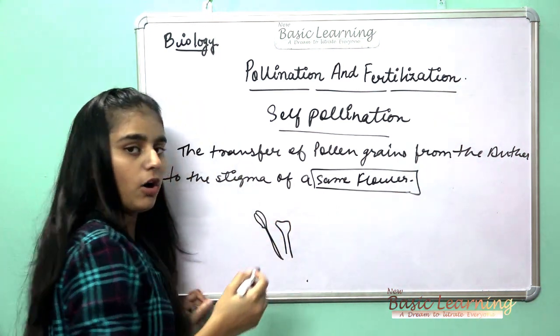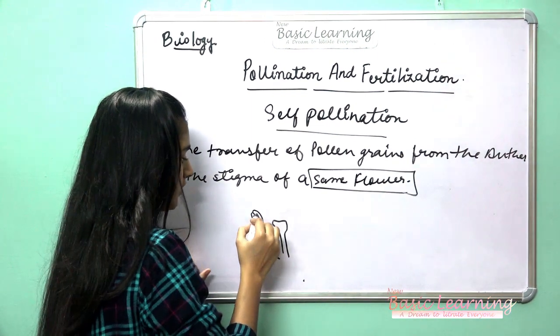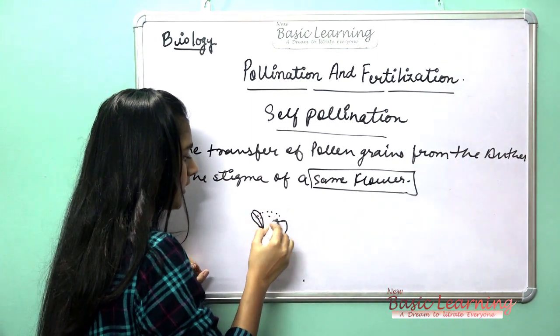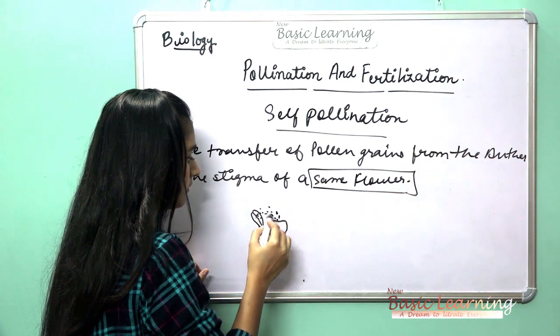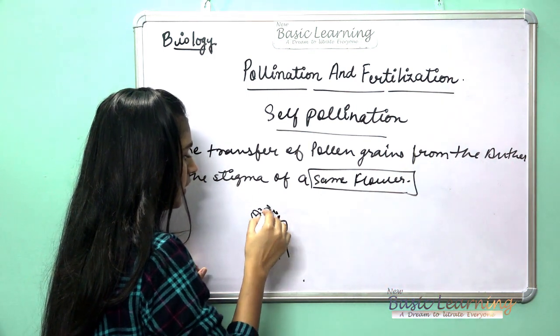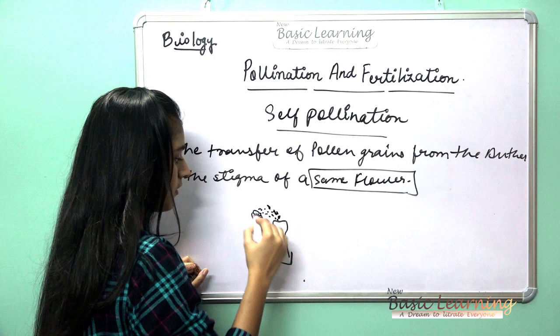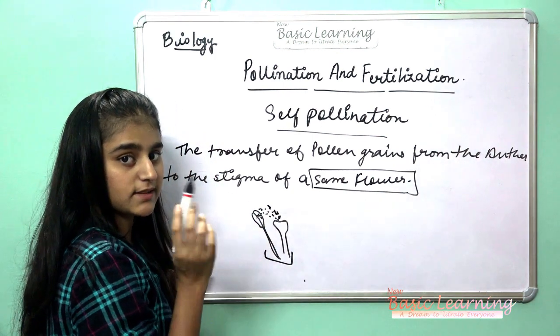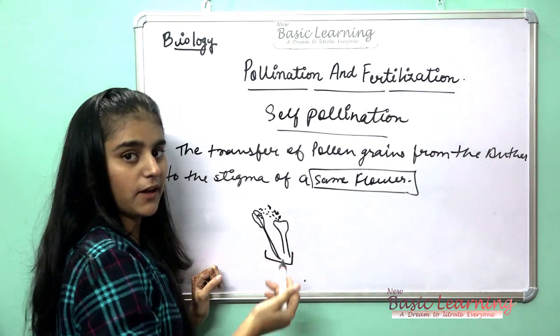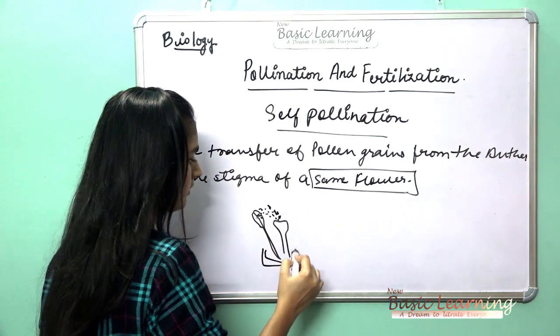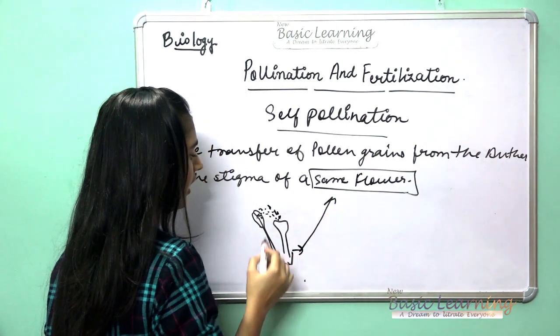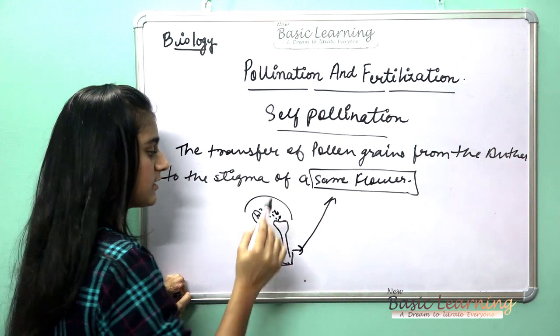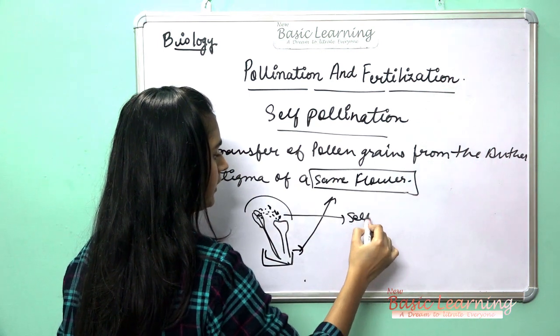So when the pollen of this anther falls here on the stigma, this we call the same flower. I am telling you about the same flower. Don't be confused with a different flower. So this is about the same flower, and this we call self pollination.